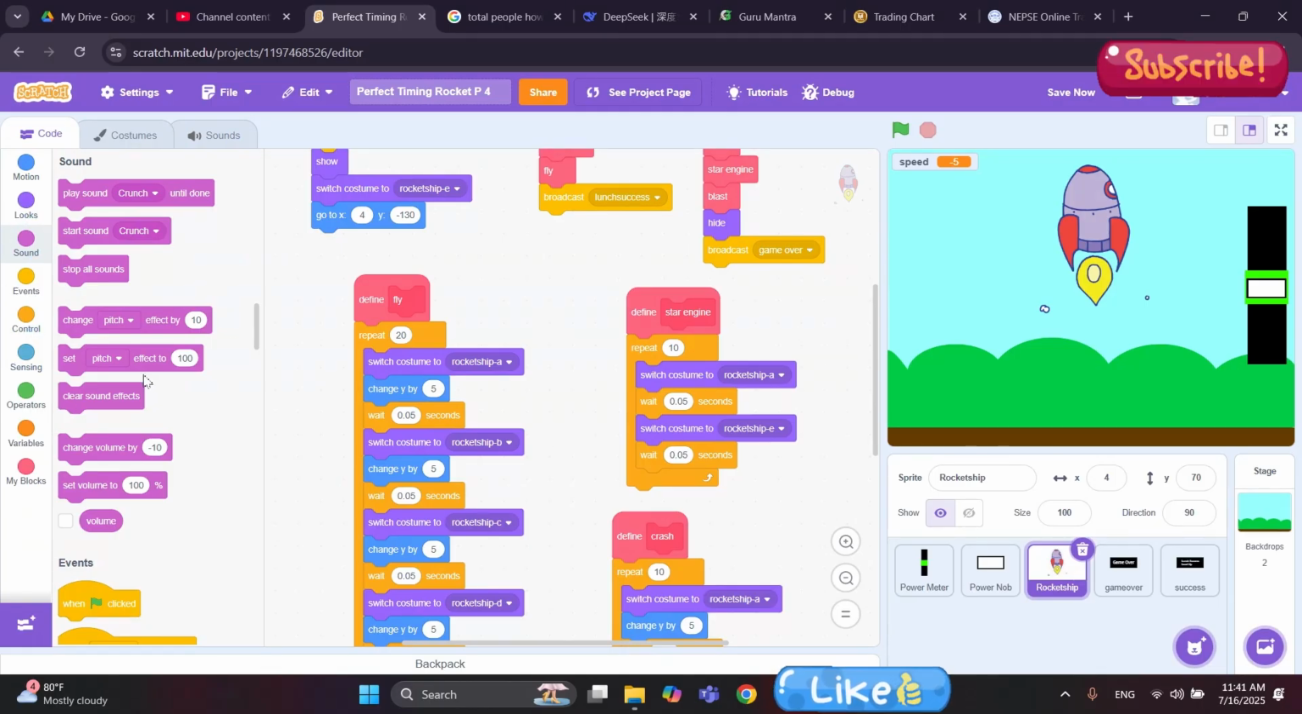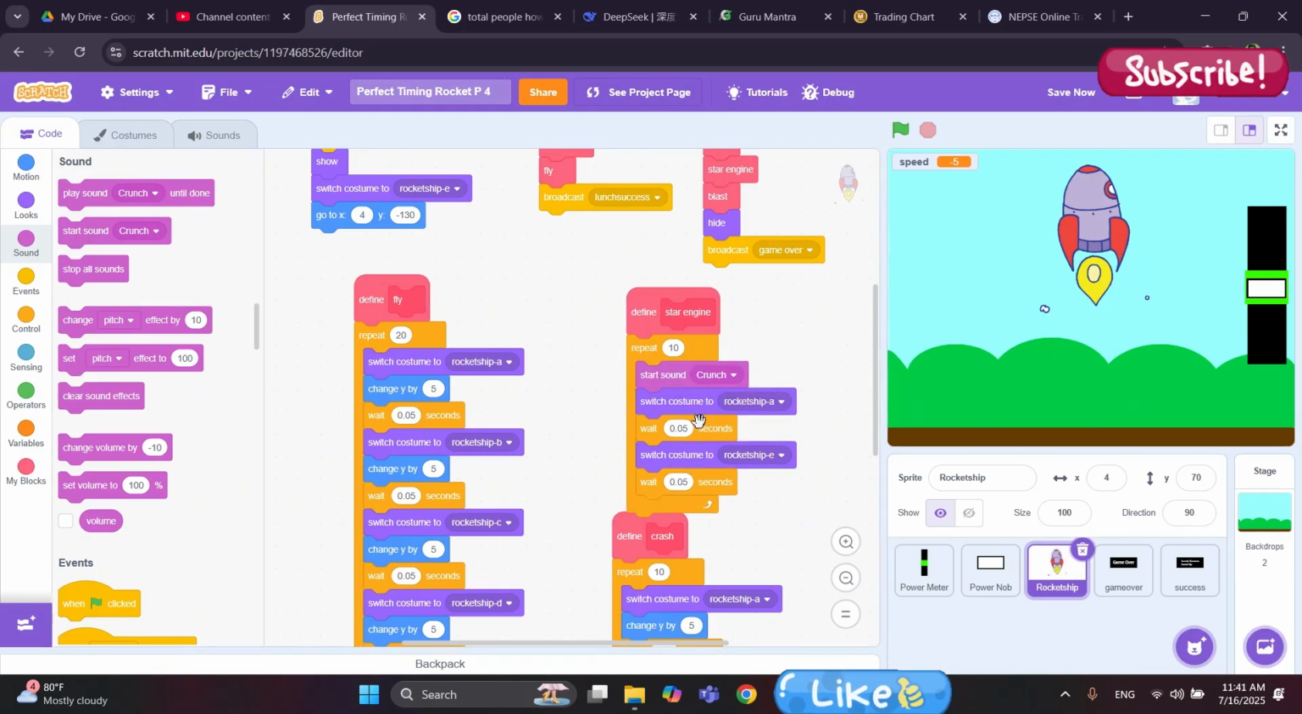Go back to code and inside here, while the engine is starting, this time we are going to grab the start sound crunch and put it inside the repeat block like this. What it does is it just starts the sound. It's a very small sound, a very limited amount of time. That's why we put it inside the repeat block, and it just keeps on playing the sound again and again.